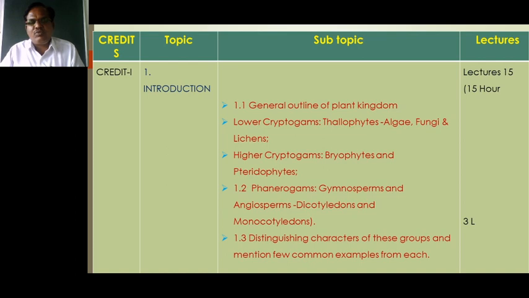The next group of the phanerogams is the angiosperms. The name itself indicates angion and sperma, that is, the group of plants in which the seeds are enclosed inside the fruit wall or inside the ovary. They are known as angiosperms.